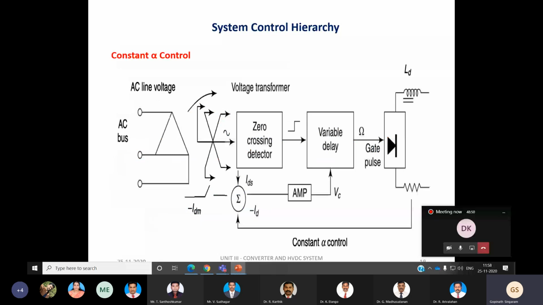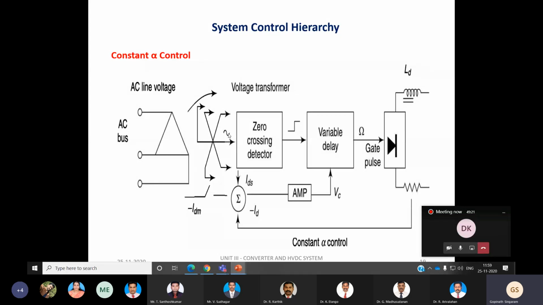So this particular picture will depict the constant alpha control. You can witness that with the help of this scheme, we can generate 6 commutation voltages from the AC bus voltage through the voltage transformer. With the voltage transformer, it is possible for us to have 6 commutation voltages, which have been derived from this AC converter bus. Okay, so now we have a set of 6 pulse generators and